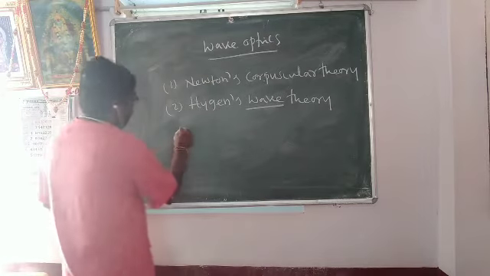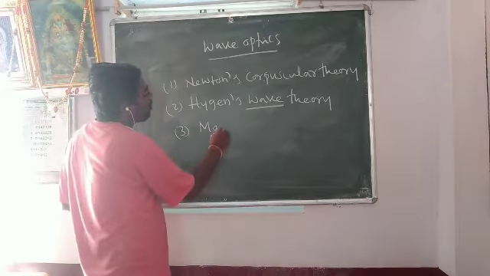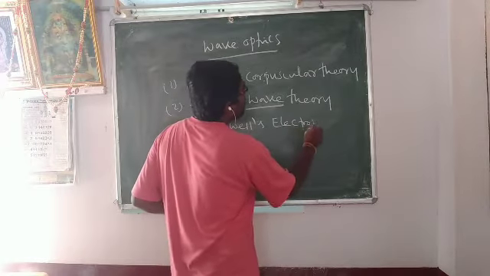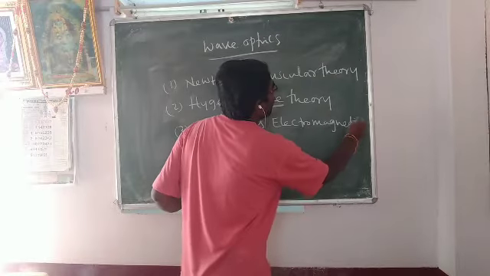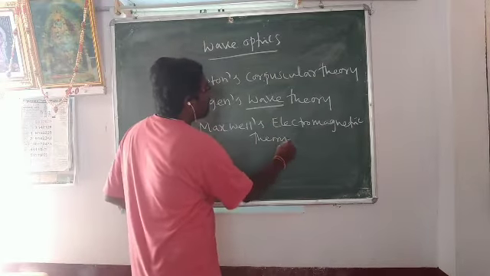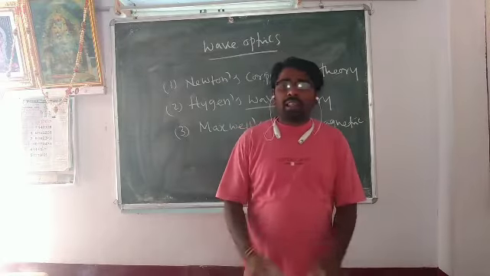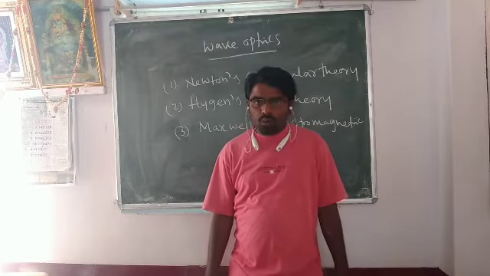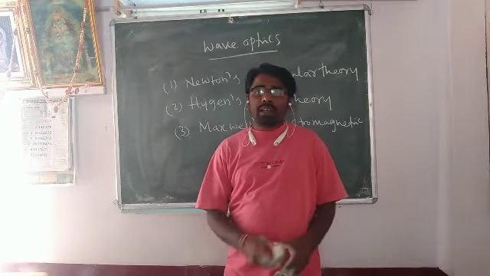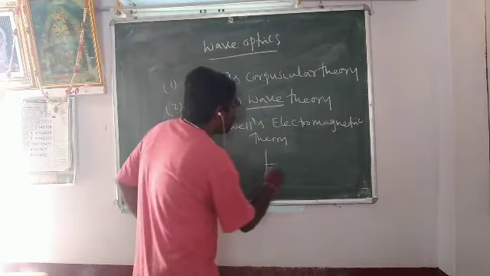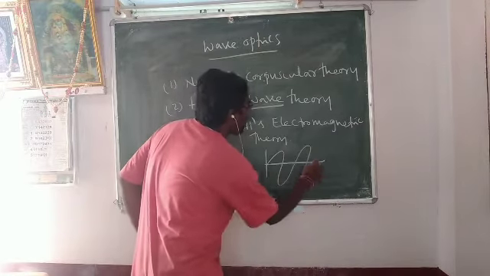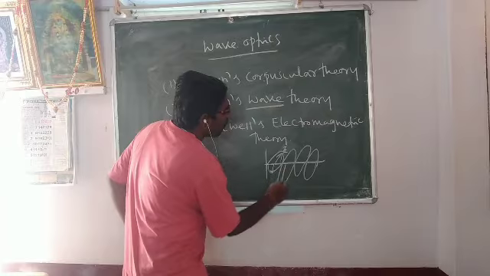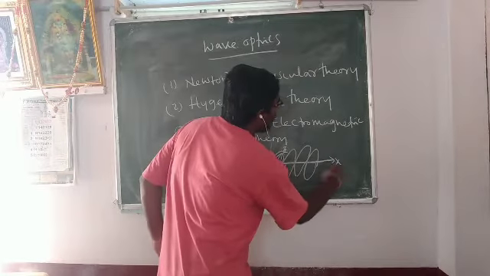Next theory of light, Maxwell's electromagnetic theory. What is this theory? According to this theory, light consists of time-varying electric and magnetic field vectors oscillating mutually perpendicular to the direction of propagation of waves. Like this, time-varying electric and magnetic fields oscillate mutually perpendicular to the direction of propagation of light.